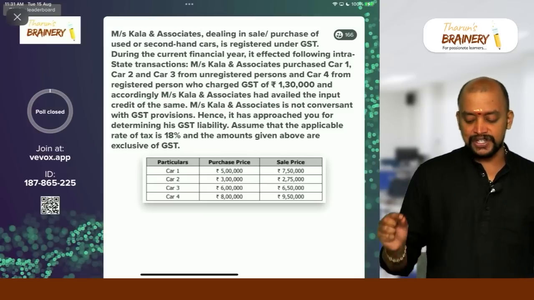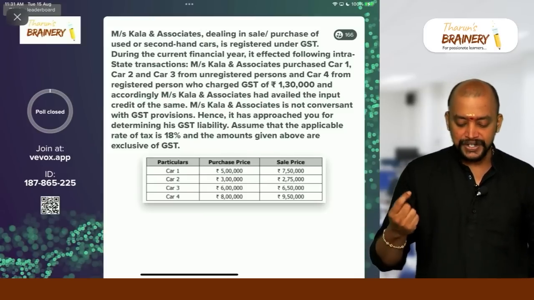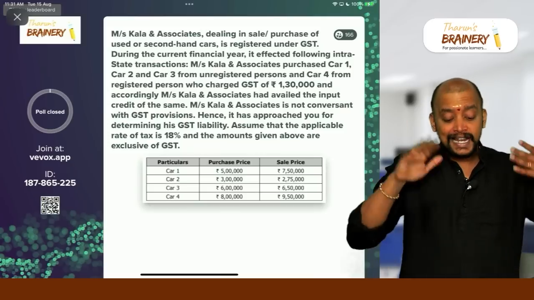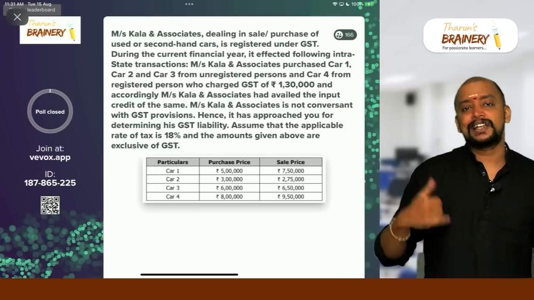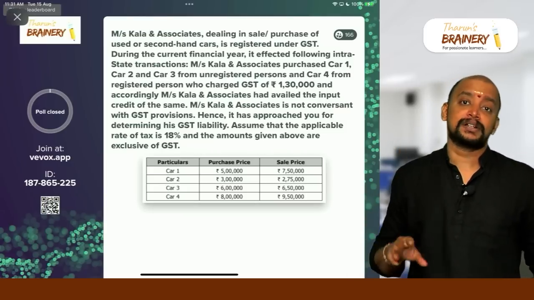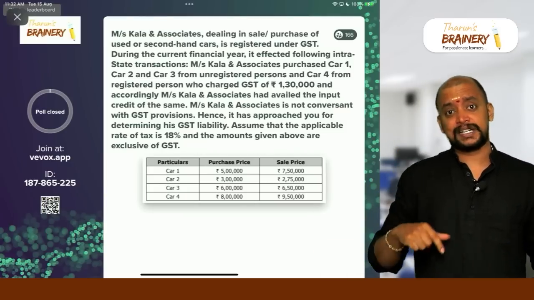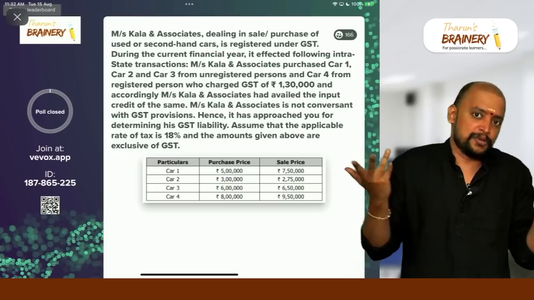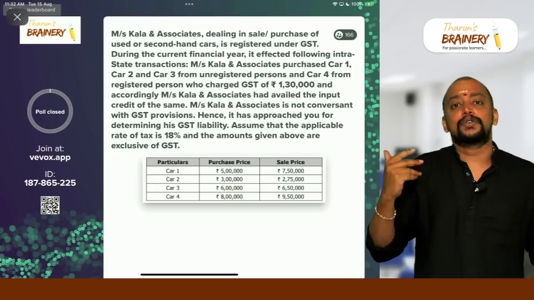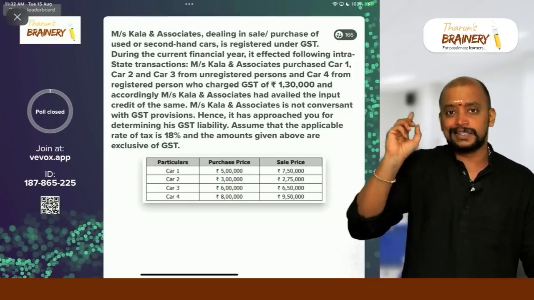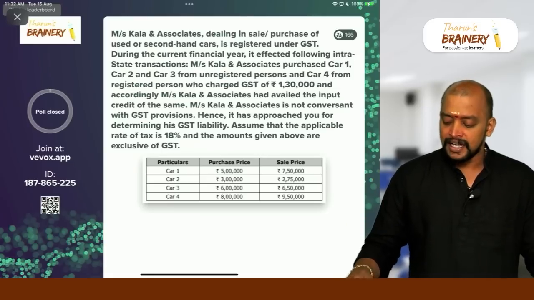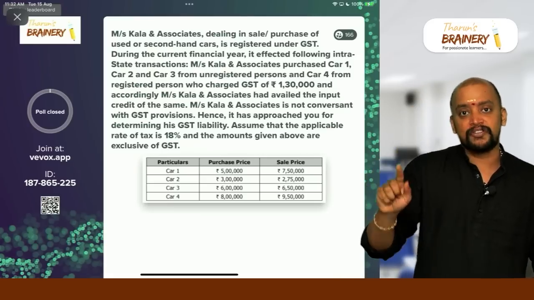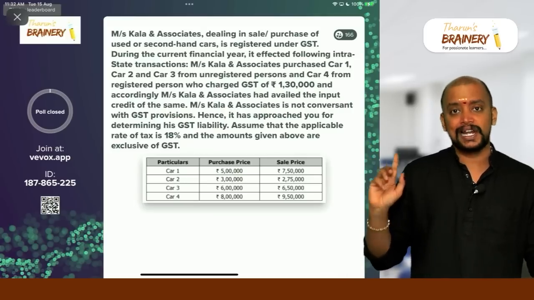Now fourth car, if you see, fourth car is purchased from a registered person on which GST of 1,30,000 has been paid, and they availed the ITC also. They availed the ITC also, which means margin scheme is not applicable. Suppose if they buy from a registered person on which ITC is not availed, then they will go for margin scheme. But here margin scheme is not possible. So normal means full value. What is the full value? 9,50,000. Already 3 lakhs, plus 9,50,000, that will be coming to 12,50,000. How 3 lakhs? First 2,50,000 plus 50,000, plus 9,50,000, 12,50,000.